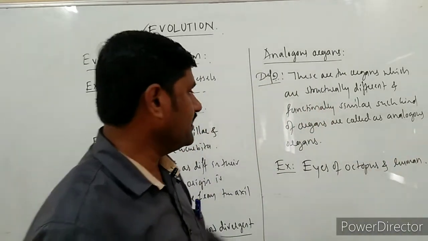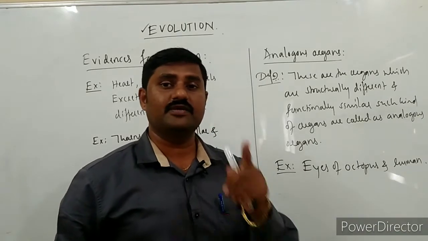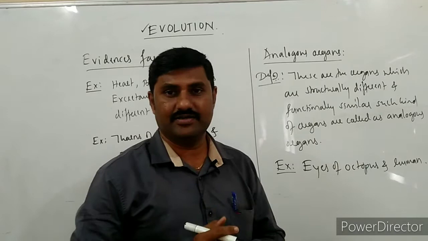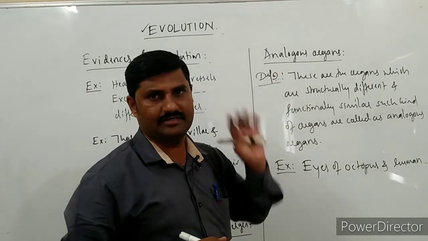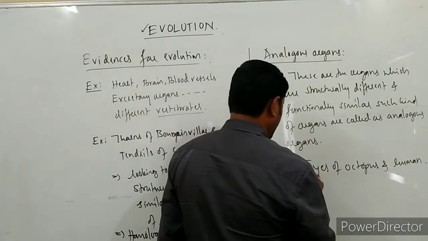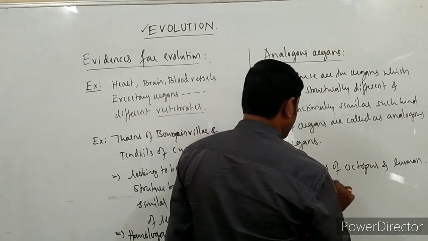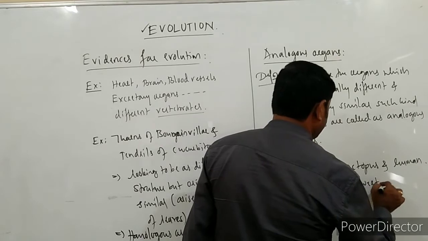Eyes of the octopus as well as human being are structurally different, but functionally they are similar. Such kind of organs are said to be as what? Analogous organs. One. And second one is potato and sweet potato.